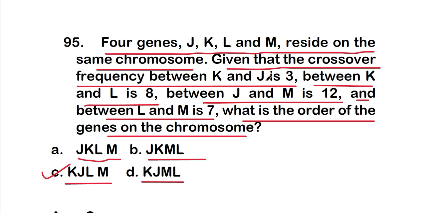The lowest distance is between K and J, so K and J will be at the same end, adjacent to each other. Then there is J and L, and there is no direct value between them, but there is K and L, which is 8, and J and M is 12. So they are slightly farther from each other.